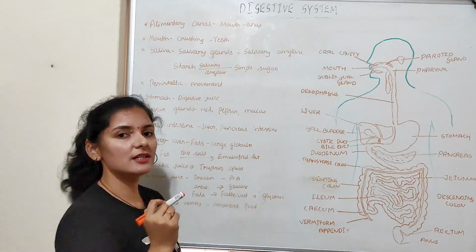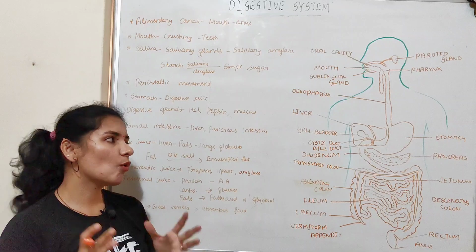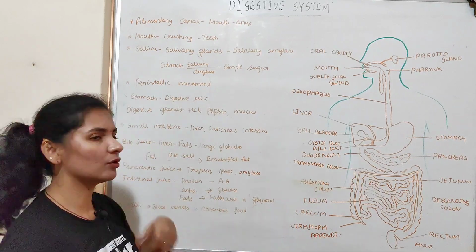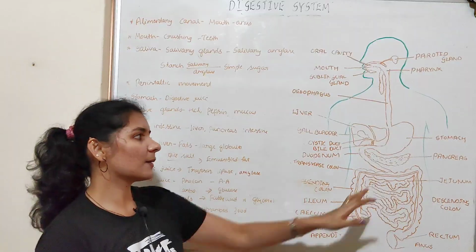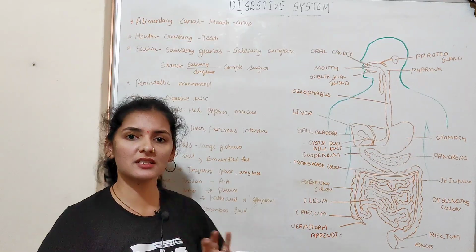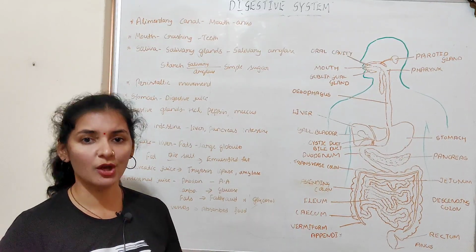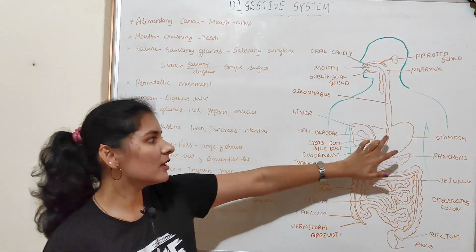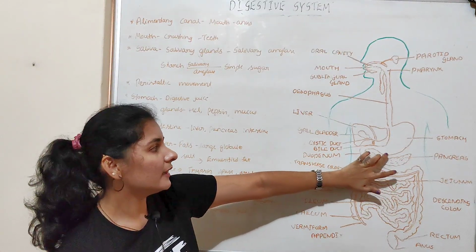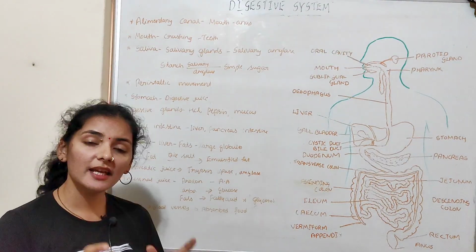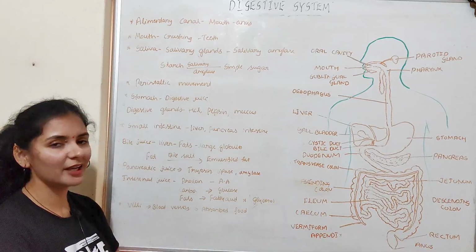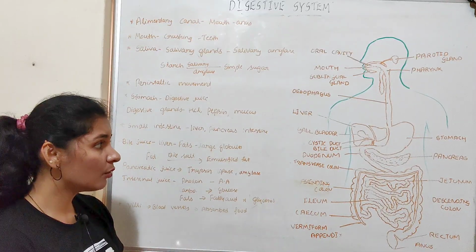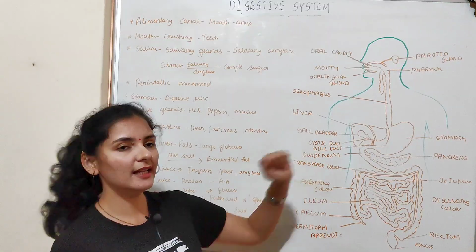What about the mucus? This mucus protects the walls of the stomach from the hydrochloric acid. Yes, hydrochloric acid is an acid. If this acid comes in direct contact with the walls of the stomach, it leads to irritation. So to avoid that, mucus forms a thin layer on the inner lining of the stomach. Thereby, it prevents the wall of the stomach from the corrosive action of the hydrochloric acid. So that is how the digestion of food takes place in the stomach.